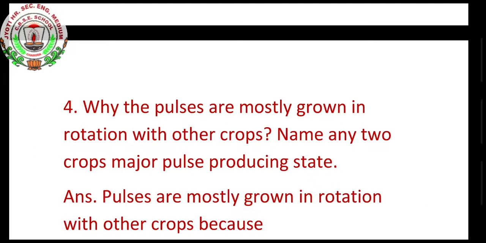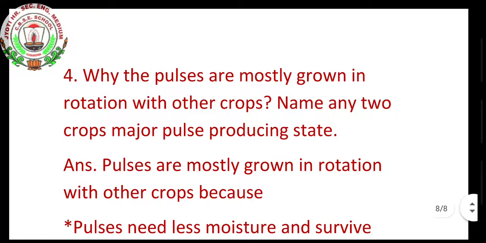Why are pulses mostly grown in rotation with other crops? Name any two major pulses producing areas. Now, we have seen in the last chapter about the Rabi crop and the Kharif crop. They are the main crops of India. But here, in rotation, some of the pulses can be sown along with these Rabi and Kharif crops, and the rotation will be done.